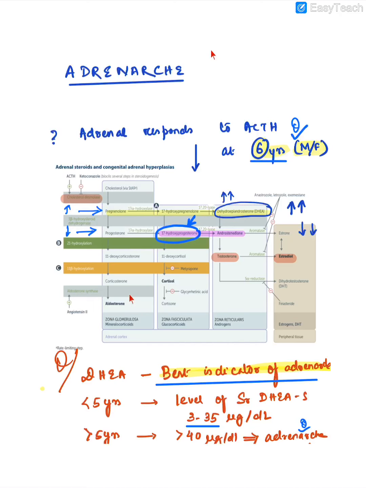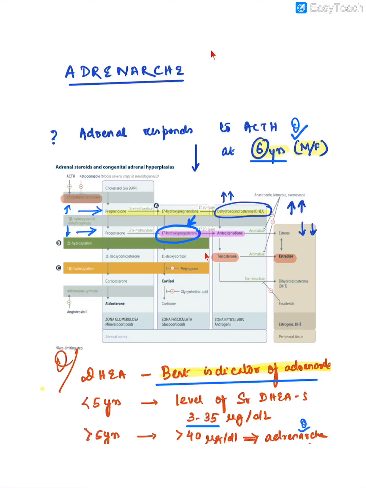So this area of the adrenal cortex is the zona glomerulosa, where aldosterone, which is the major mineralocorticoid, is getting produced. This area where cortisol was produced is the zona fasciculata. Cortisol is the main glucocorticoid.